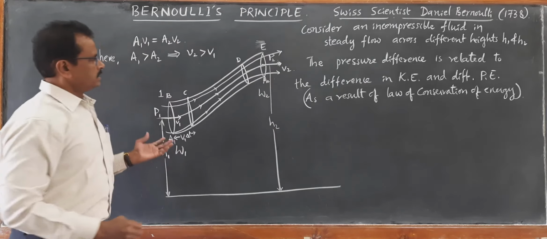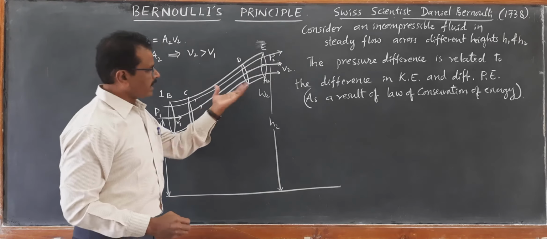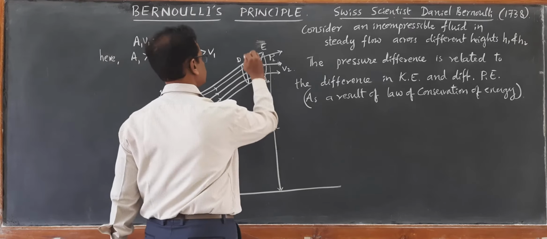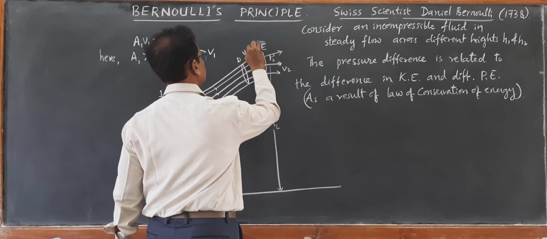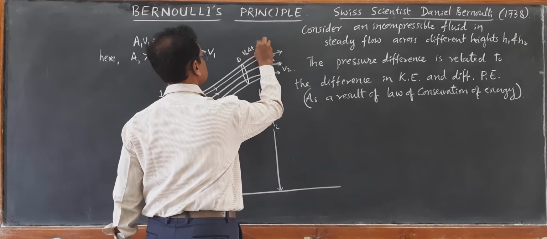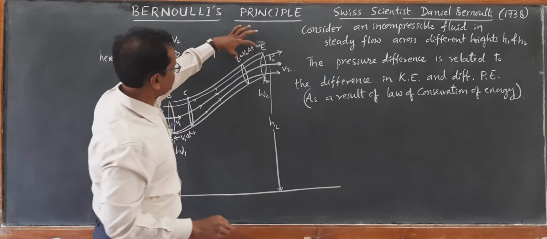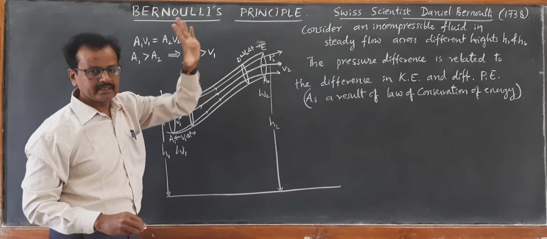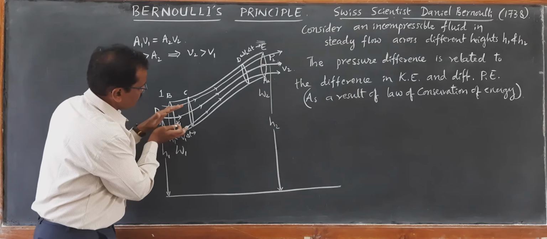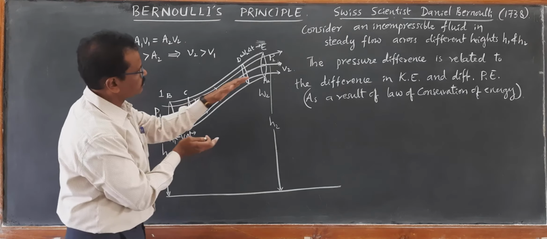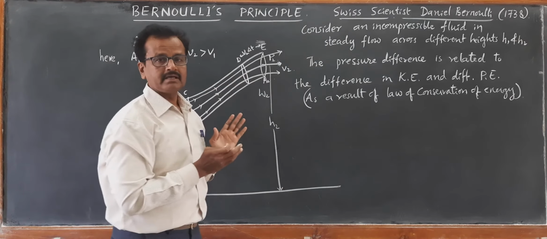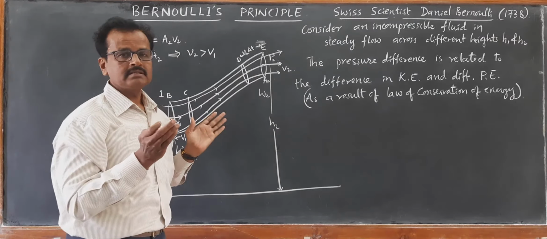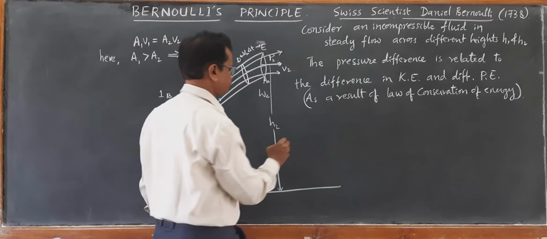Now in the same time delta t, the liquid covers a distance DE. Let DE be the length of the liquid covered in time delta t. So the volume of the fluid entering in time delta t is equal to the volume of the fluid leaving in time delta t. This is what we call the law of continuity.